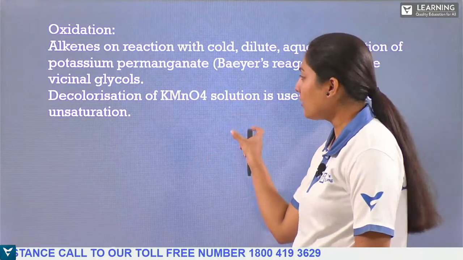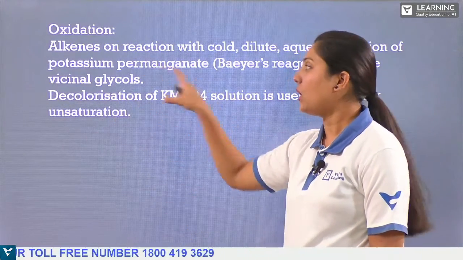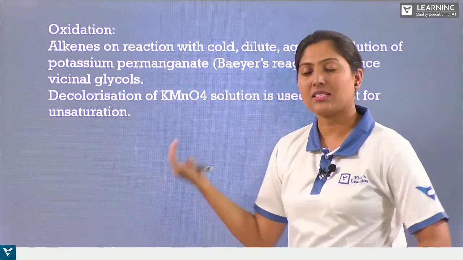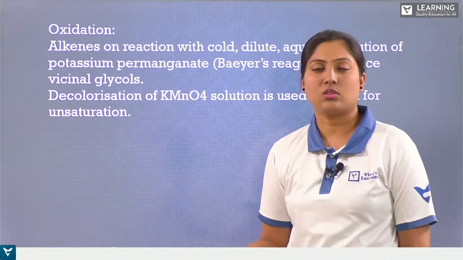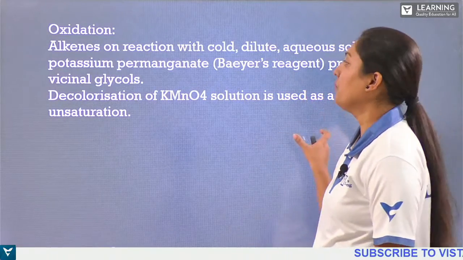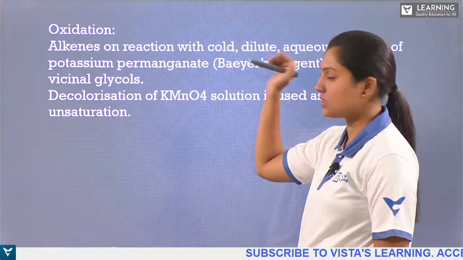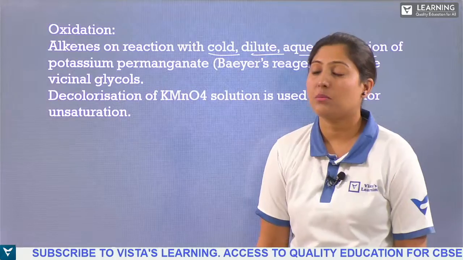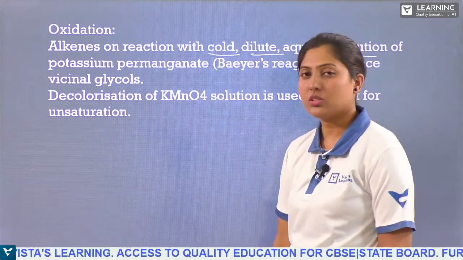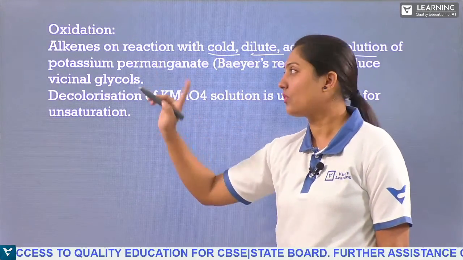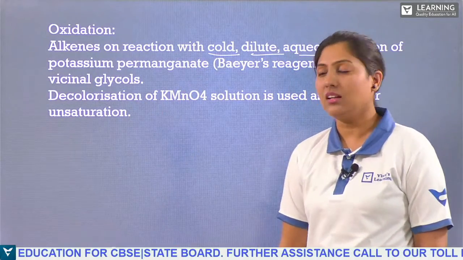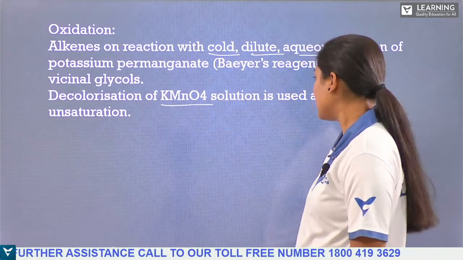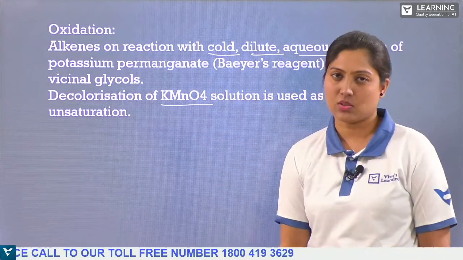We need to know what reaction takes place and how much. If it is hot or concentrated, then more oxidation takes place and the carbon can react with oxygen to form carbon dioxide also. So we need certain conditions: a cold, dilute and aqueous solution of potassium permanganate. If you use this in the presence of an alkene, we get vicinal glycols. Decolorization of potassium permanganate solution is used as a test for unsaturation.